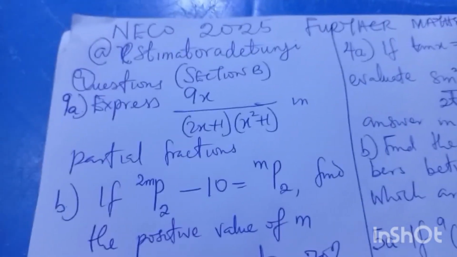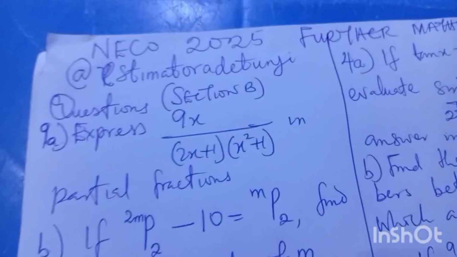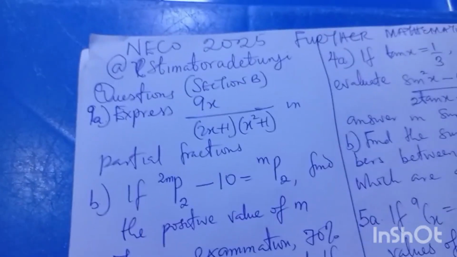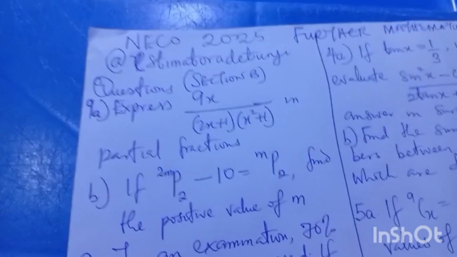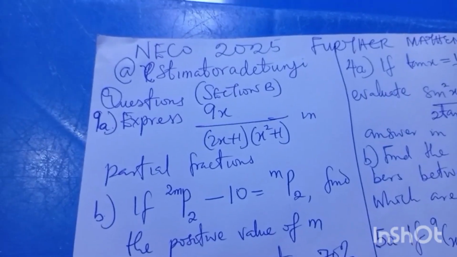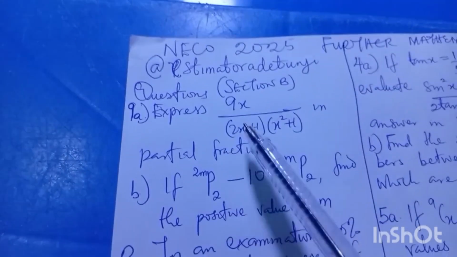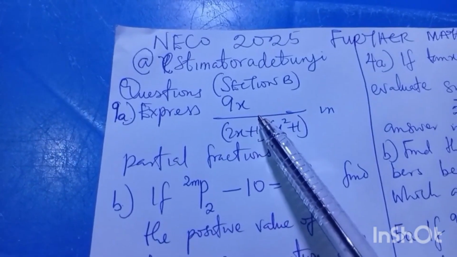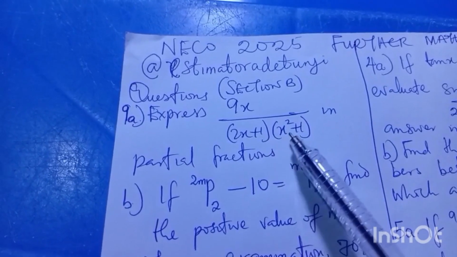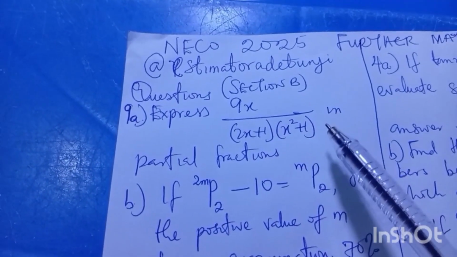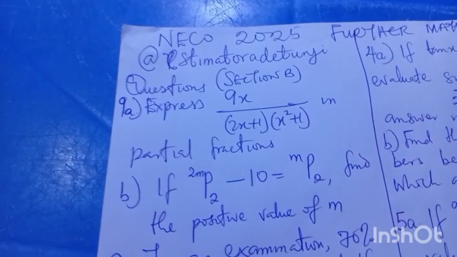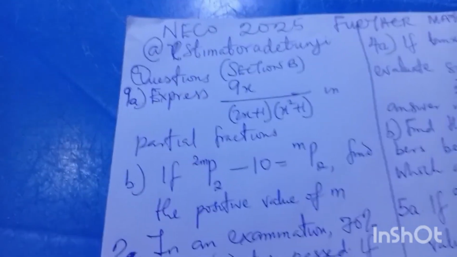Further mathematics will soon be written, and here are the possible and likely questions as usual. You have known us that our own is to get you the right information and your own is to utilize it. So this is part of Section B. Now you can see they say express 9x over (2x plus 1)(x squared plus 1) in partial fractions.